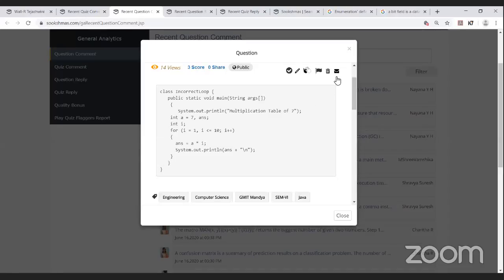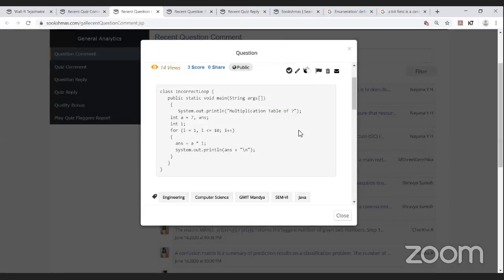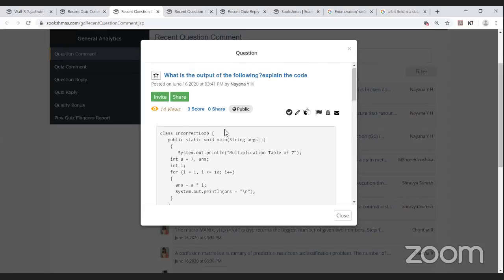Yeah, I'll send a suggestion. Actually, I think it was meant to be like that because the class name says incorrect loop. Okay, then it is fine. In the for loop she has missed it, and the class name also suggests the same. Then it is fine, Tejaswini, you can carry on. As options are not provided, it is considered fine.